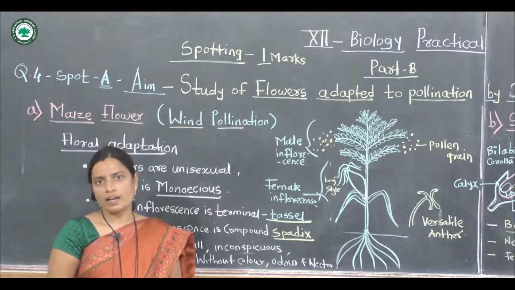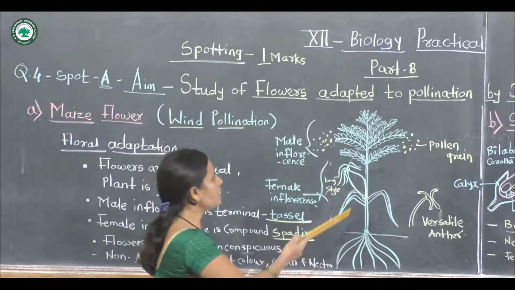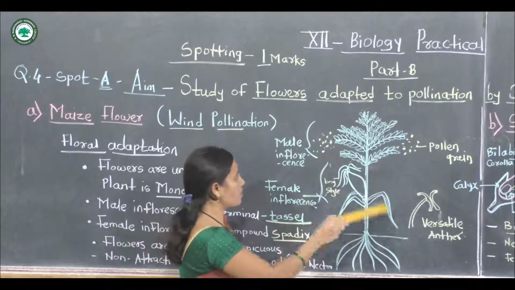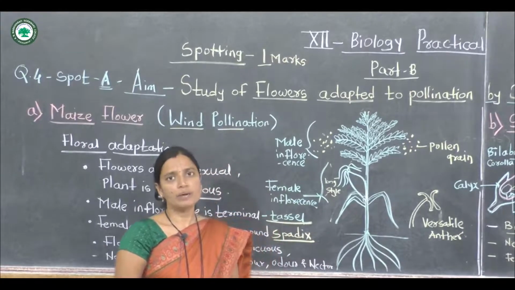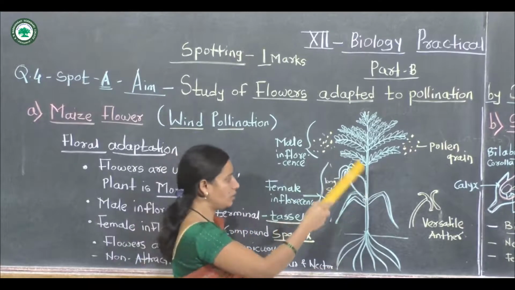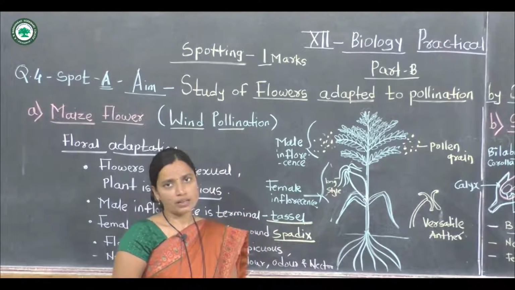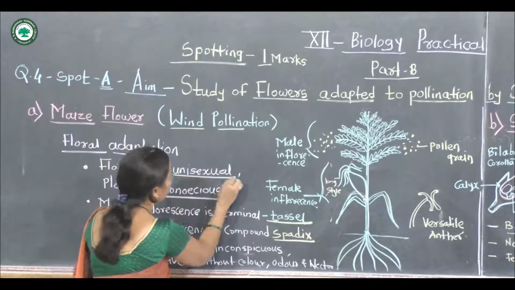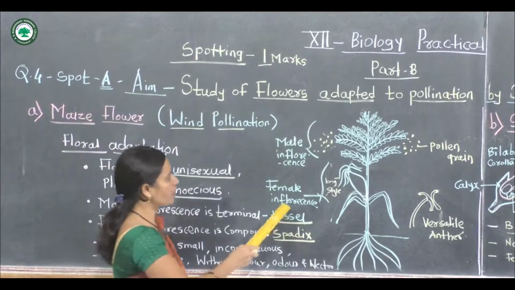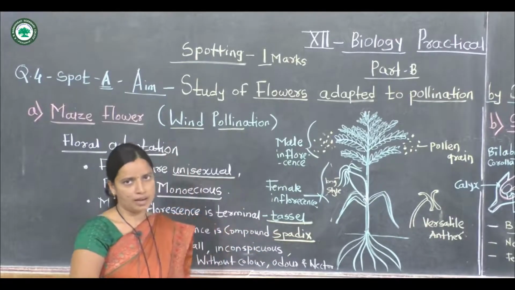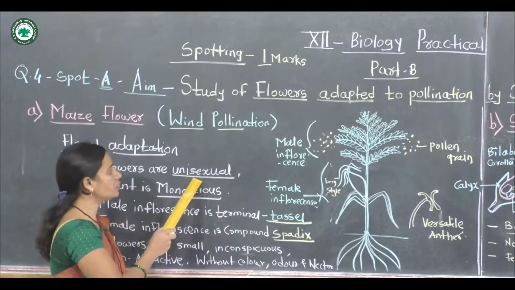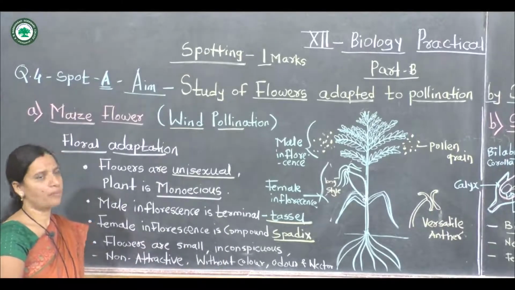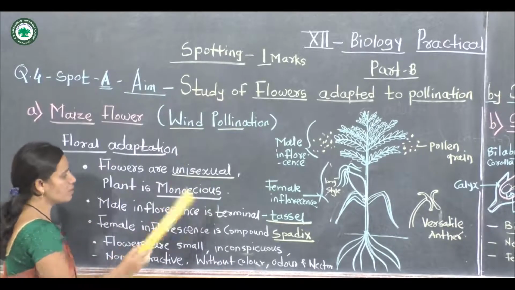The first floral character of the maize flower is that the plant body is monoecious, and male and female inflorescences are present in the plant. The flowers are unisexual, meaning both male and female flowers are present on the same plant.